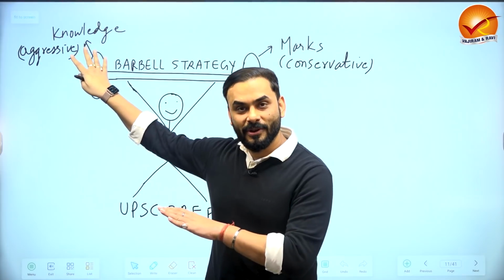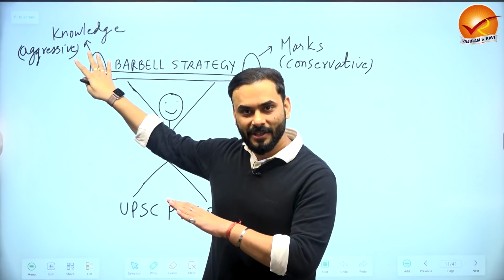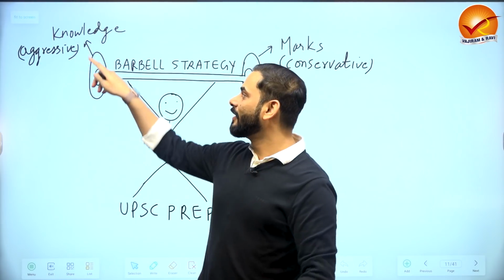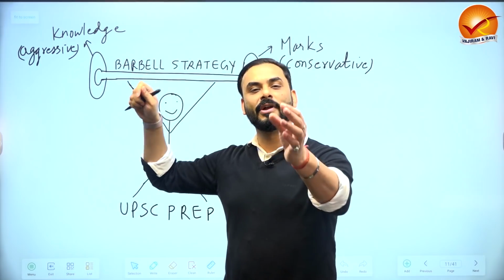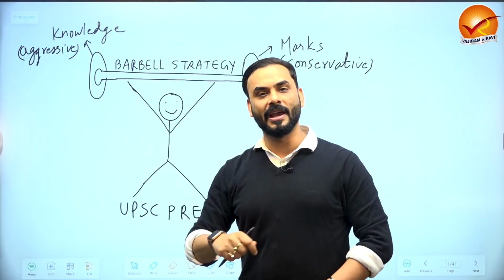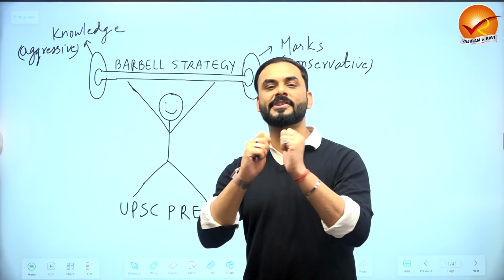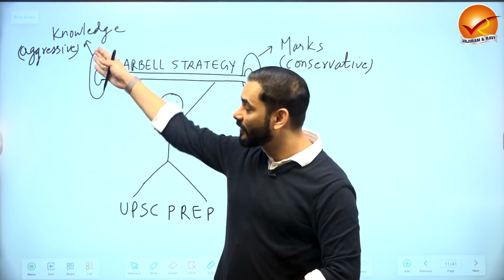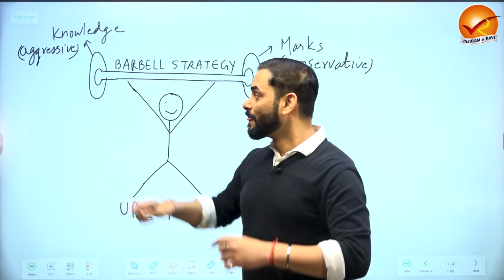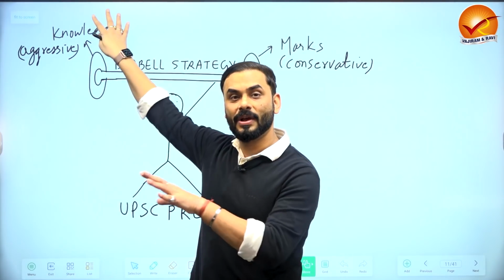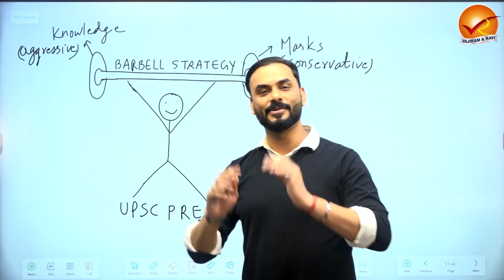So what will you do? The first thing that you are going to do in barbell strategy is you are doing something risky. For example, you are studying for knowledge. Keep studying as much as you can. Gather as much information and knowledge as possible in a very aggressive manner, right? That's your first kind of strategy that you will do. So aggressive behavior to accumulate as much knowledge as possible.